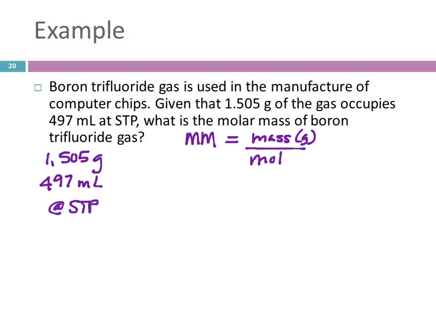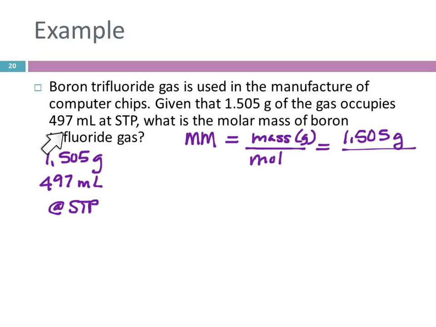Do I know the mass of this gas? Yeah. So 1.505 grams. Do I know how many moles there are? Did they give it to me? No, they didn't. Did they give me some information that I could find the number of moles? Yeah, they gave me the volume.